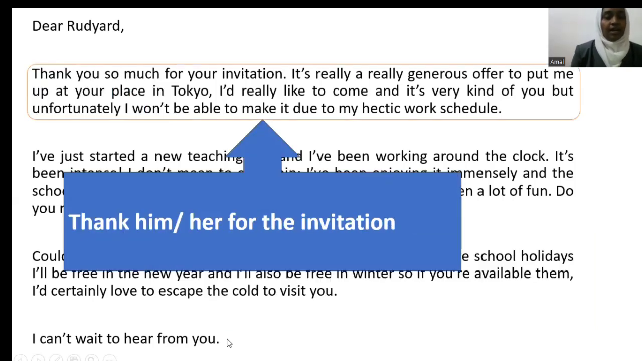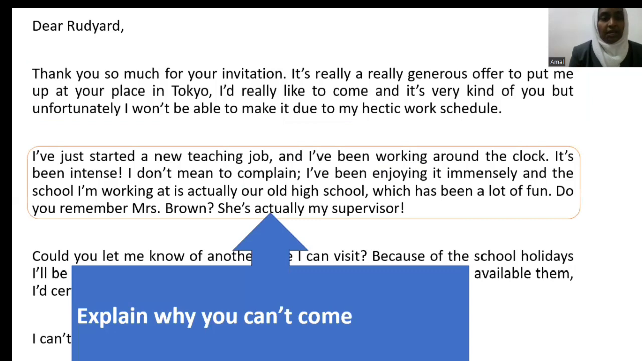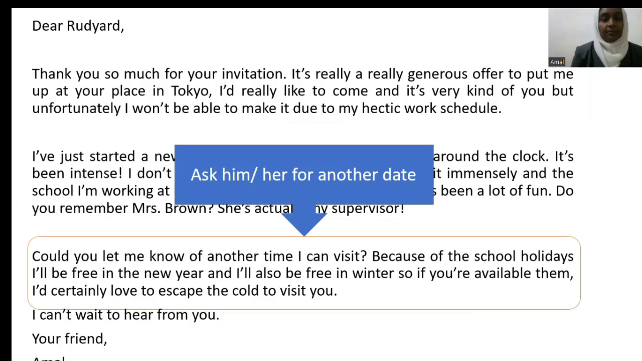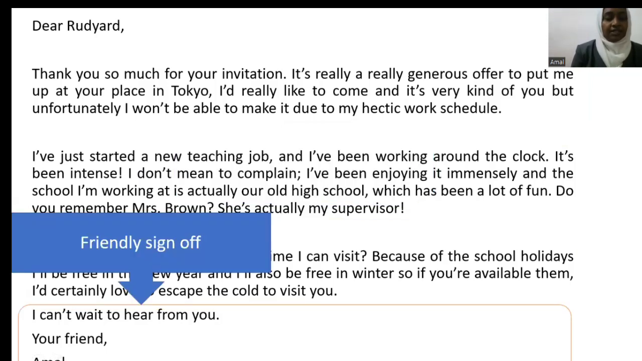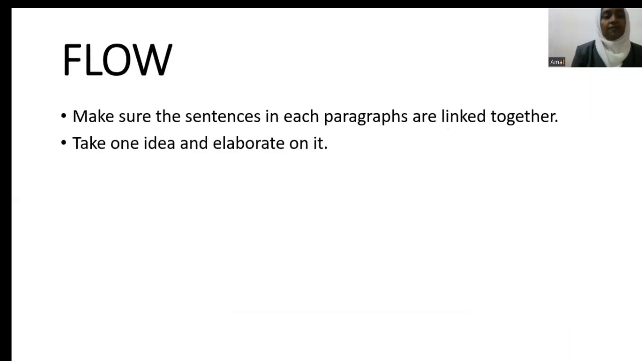All right. And over here, the whole paragraph is about thanking him or her for his or her invitation. The second paragraph explains why I can't come. And the third paragraph asks him or her for another day to visit him or her in his country, that's in Japan. So here is a friendly sign off. As I mentioned, it needs to be an informal way of signing off. You should never sign off in a formal way for an informal letter. Okay, so over here we see the flow.